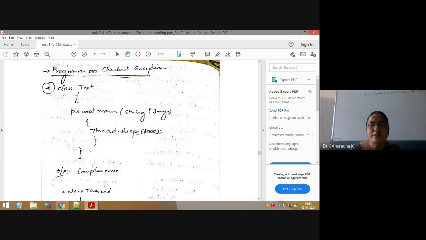Now I will explain the meaning of this one. Thread is a predefined class, and in that there is a static method, the sleep method. It takes some milliseconds as a parameter. So the sleep method is a static method in the Thread class. Already you know static methods: we use static variables and static methods outside the class using the class name.